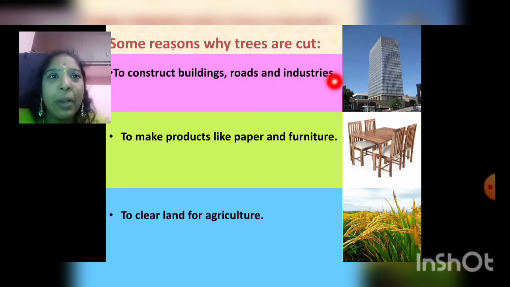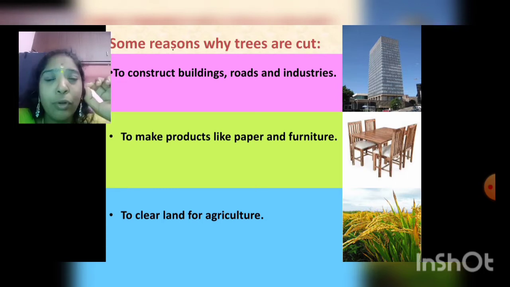Since we have to build houses, roads and industries, we can cut the trees which are there, and to make products like paper and furniture. To make the furniture, we need wood, and to make the paper, we cut the trees. Trees are also cut to clear the land for agriculture.